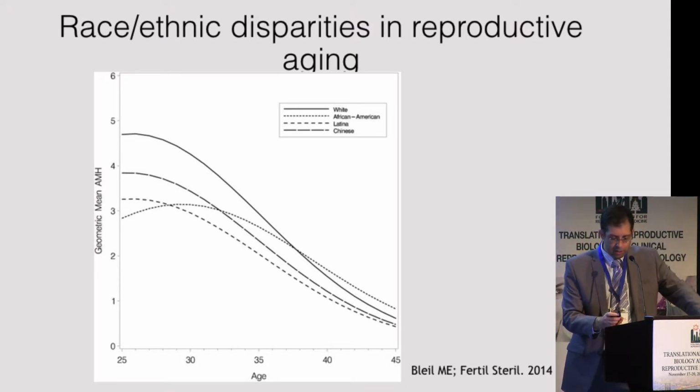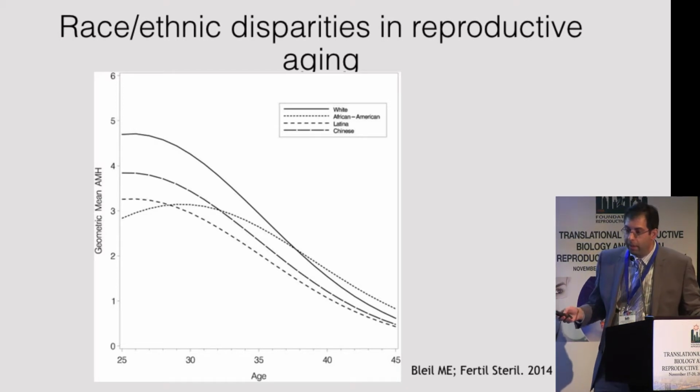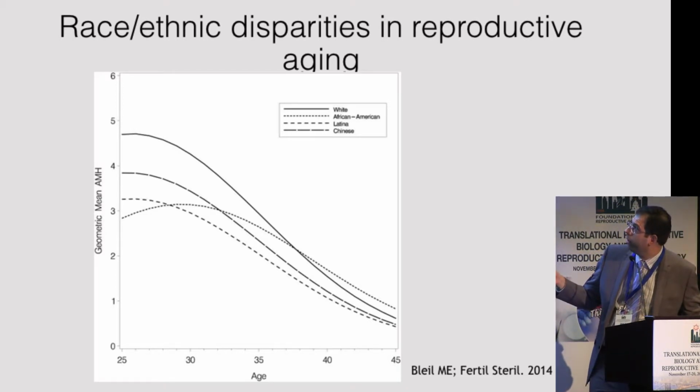We see that in general, Caucasian women tend to have the highest ovarian reserve throughout the reproductive lifespan, in comparison, for example, to African American and Asian women, and Hispanic women. It's been suggested that African American women actually seem to age their ovaries at a bit slower rate than Caucasian women, even though they started at a lower baseline.